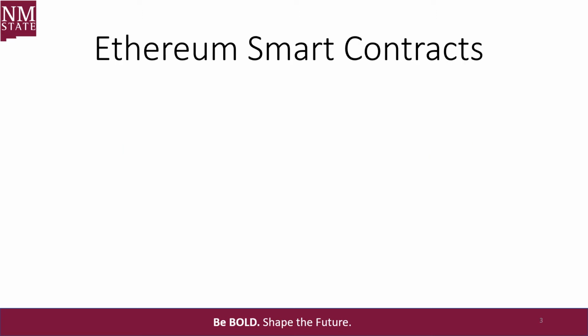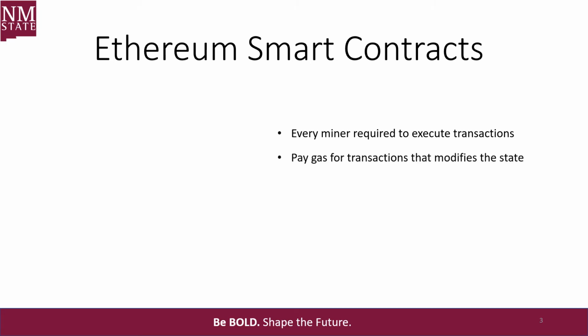Ethereum is the first cryptocurrency that supports smart contracts. However, it has several shortcomings. Ethereum smart contracts are required to be executed by each miner of the network, and every Ethereum transaction that modifies the state of Ethereum is required to pay a gas fee. Depending on the complexity, this fee could get quite costly.